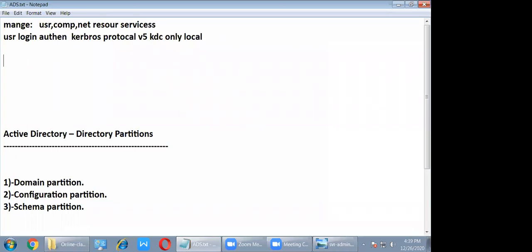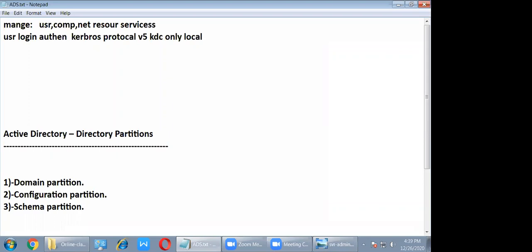Got the point? Yes. So here in Active Directory, previously the Kerberos protocol was in the same place, same domain, so no need. But here it is different, right? So we need to take other protocols for authentication purposes, right? Got the point? Okay, sir. So Active Directory takes some other protocols for authentication purposes.